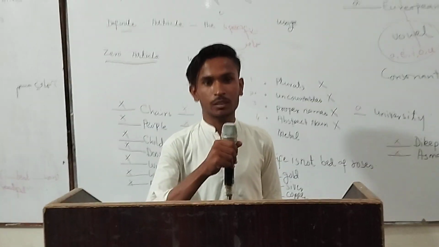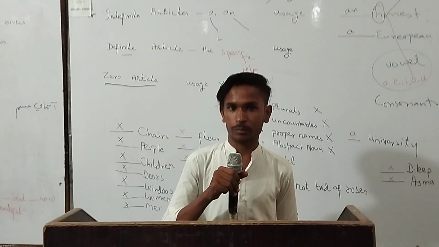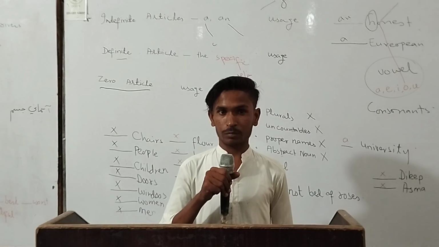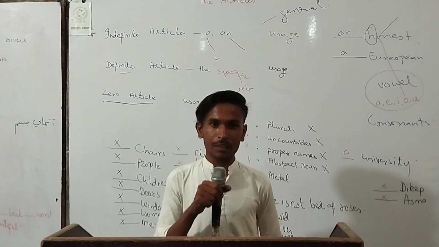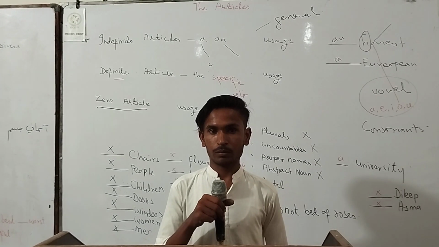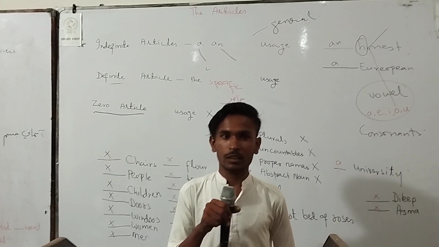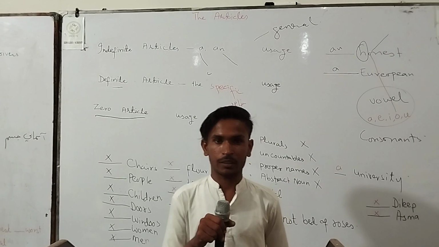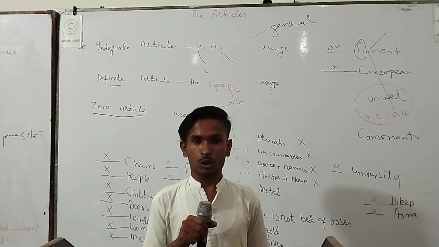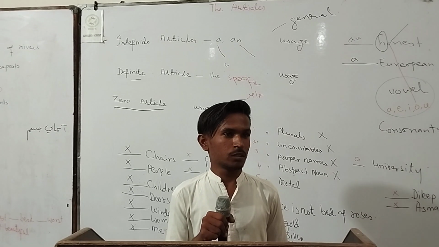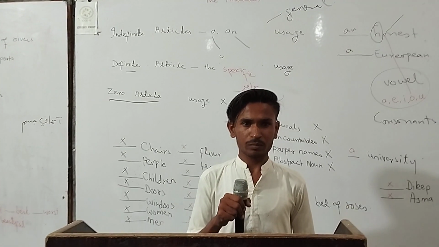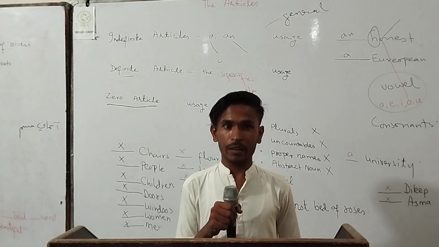Today my topic is article. What is article? Article shows a general word or a specific word. There are two types of article: indefinite and definite. Indefinite shows an and a. For example, I have a pen.